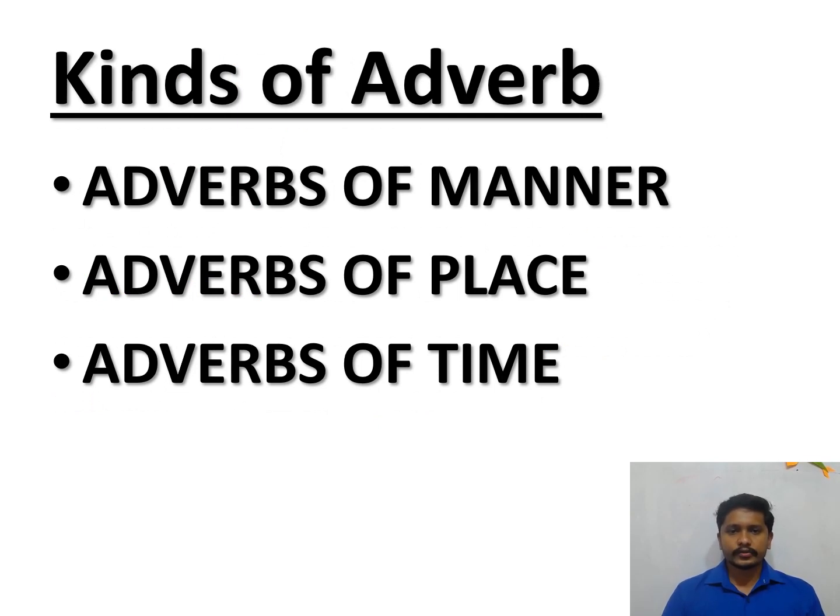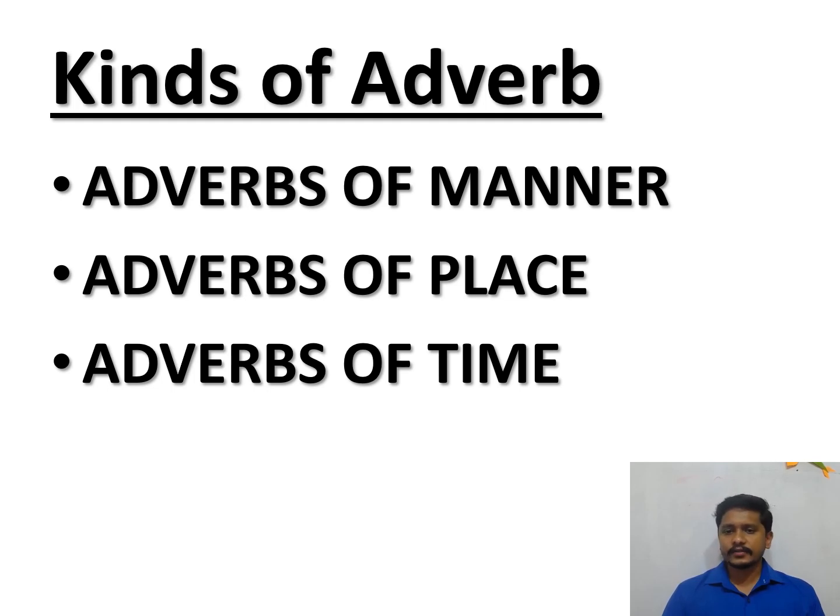Now we are going to study the kinds of adverbs in depth. What are the kinds of adverbs we are going to learn in this video? Let us look at them first. The first one is adverbs of manner. The second is adverbs of place. And the third is adverbs of time.